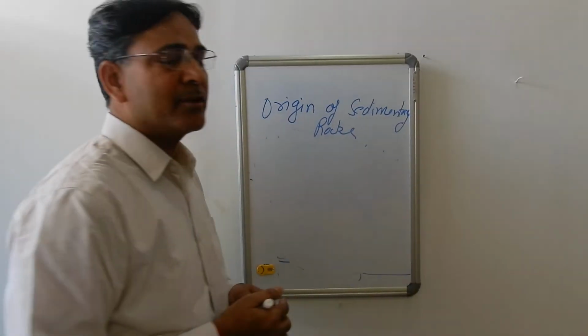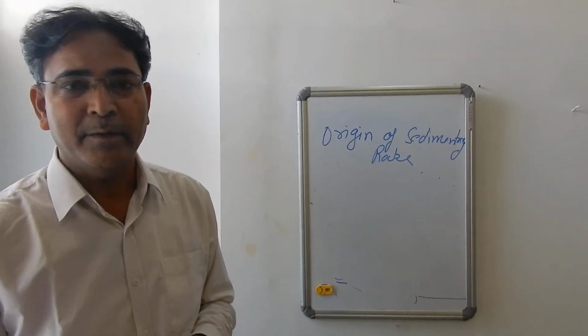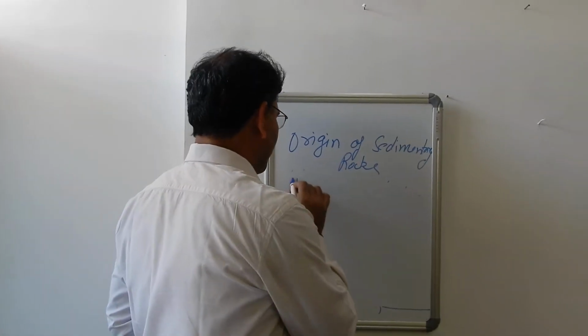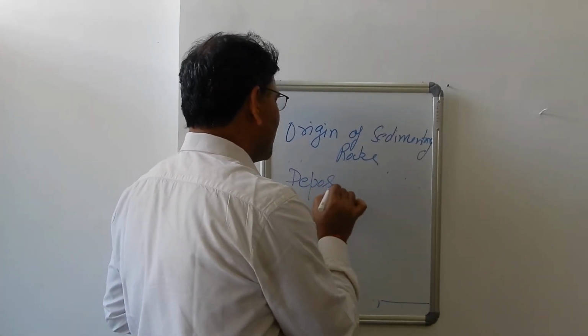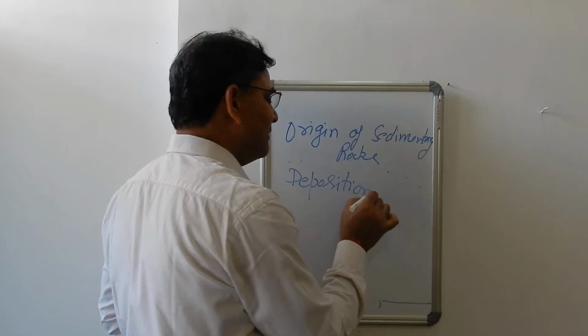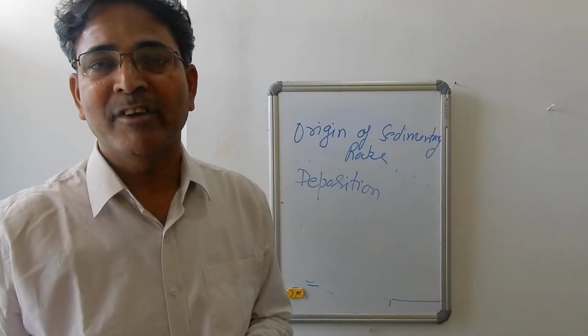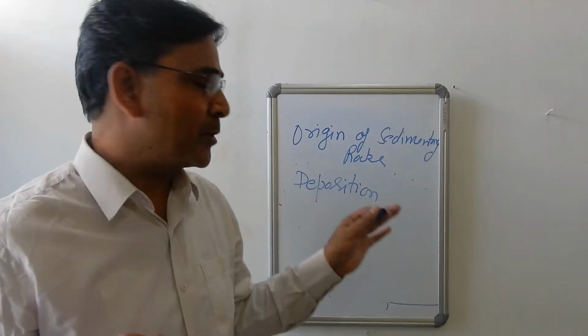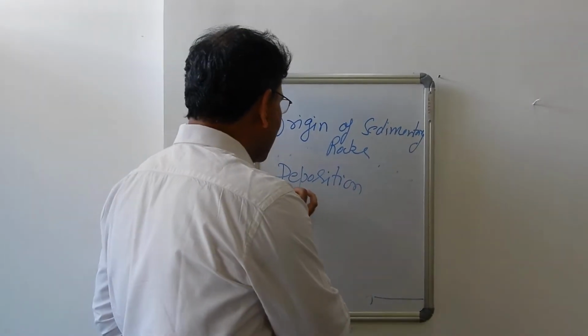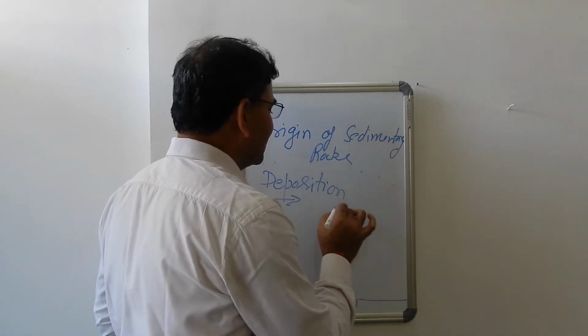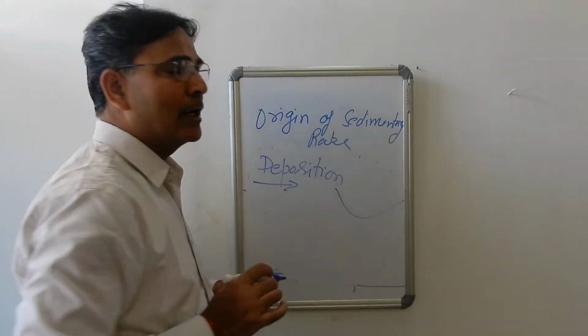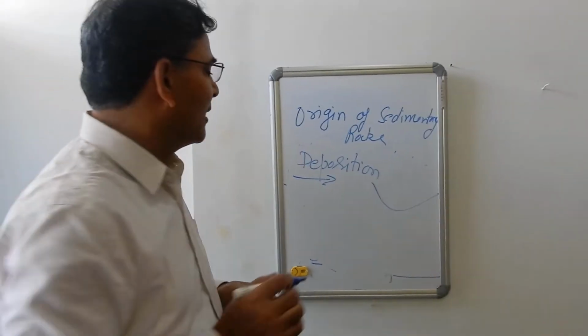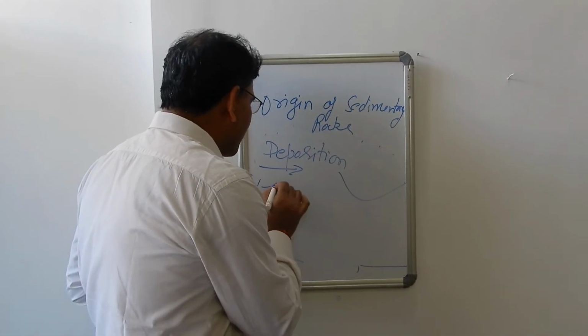Then the third process which is responsible for the origin of sediment is the deposition. So the sediments which are produced by the action of weathering are transported by various means of transportation. Ultimately or finally they are deposited into a sedimentary basin, into low-lying areas. And there are various processes of deposition also.